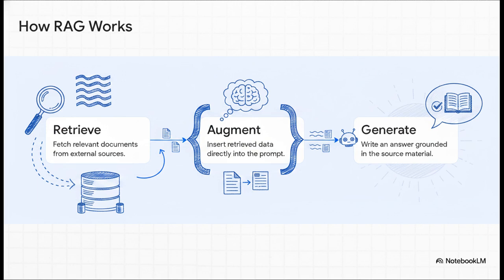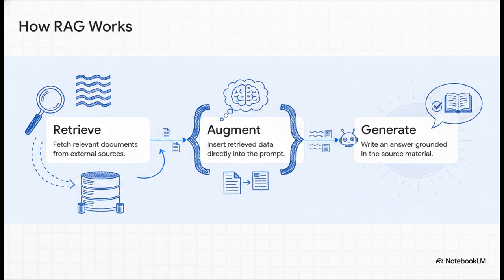First, retrieve. When you ask a question, the system actively searches an external database for relevant documents. Second, augment. It takes those documents and inserts them directly into the AI's prompt. And third, generate. The AI reads that retrieved context and generates an answer grounded entirely in the provided facts, not just its training data.